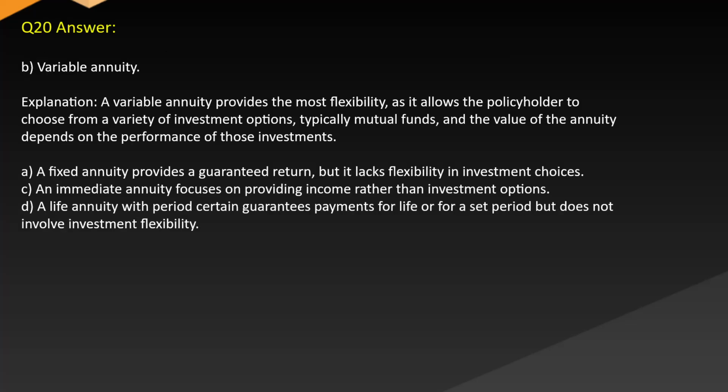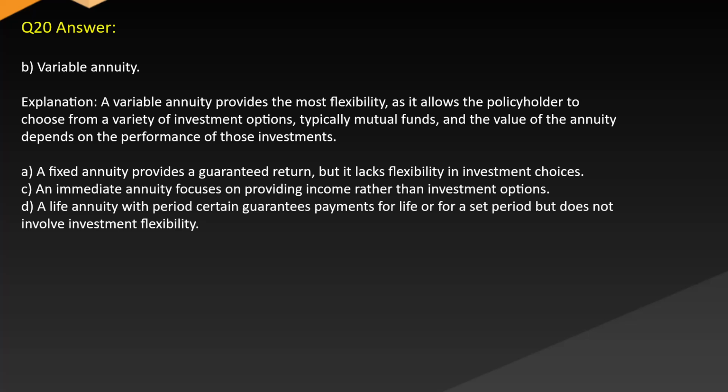Answer. B. Variable annuity. Explanation. A variable annuity provides the most flexibility as it allows the policyholder to choose from a variety of investment options, typically mutual funds, and the value of the annuity depends on the performance of those investments. A fixed annuity provides a guaranteed return, but it lacks flexibility in investment choices. C. An immediate annuity focuses on providing income rather than investment options.